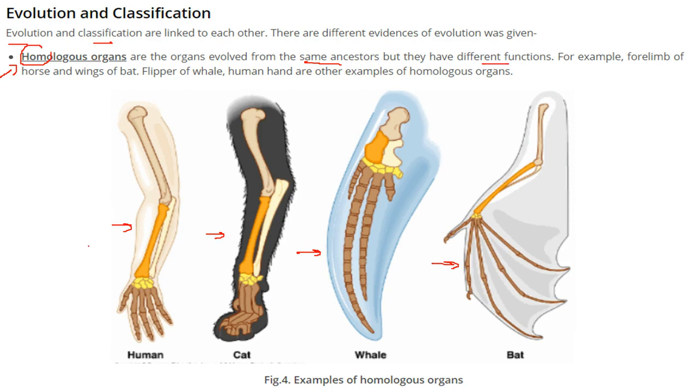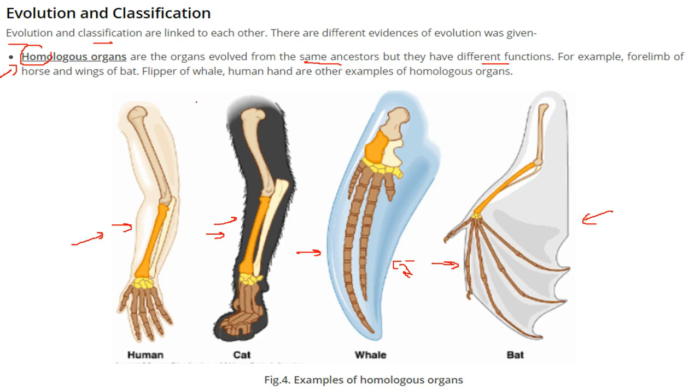Humans use it in one way, as does the cat in different terms, while the whale uses this limb to swim, and the bat uses it for different work.